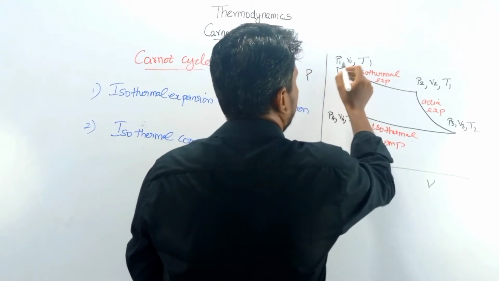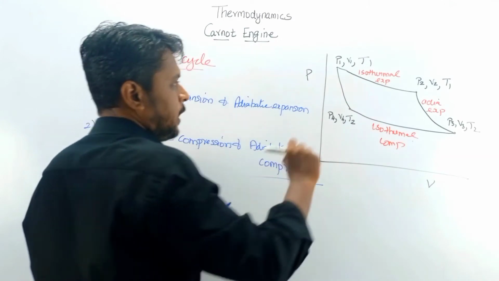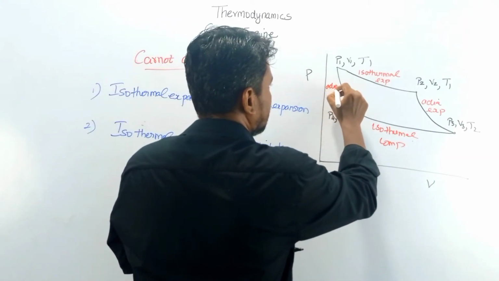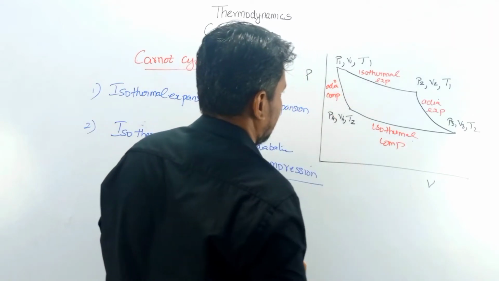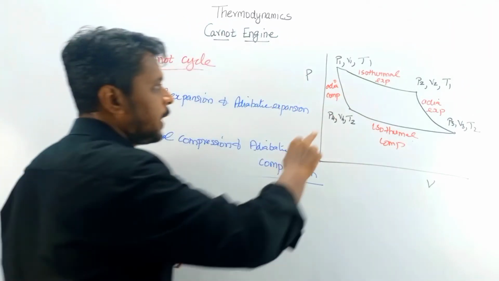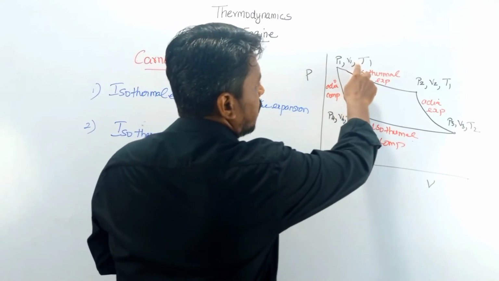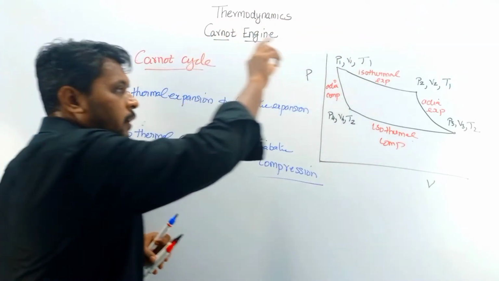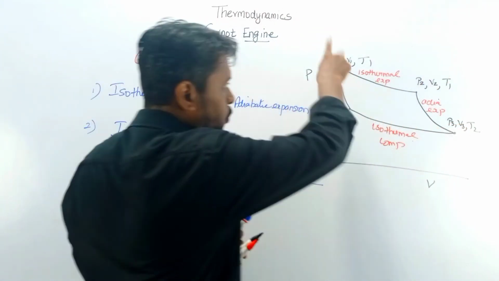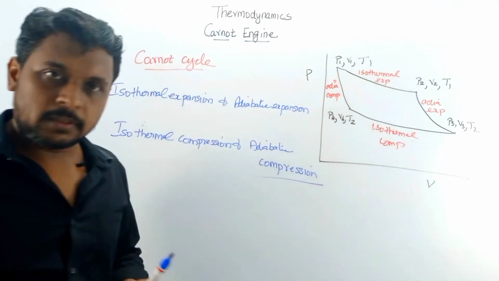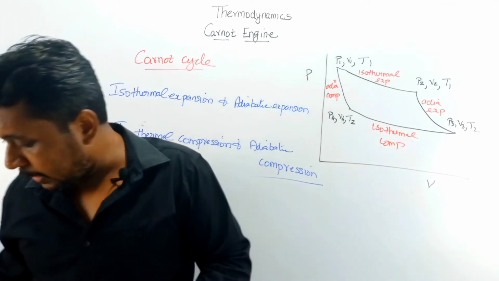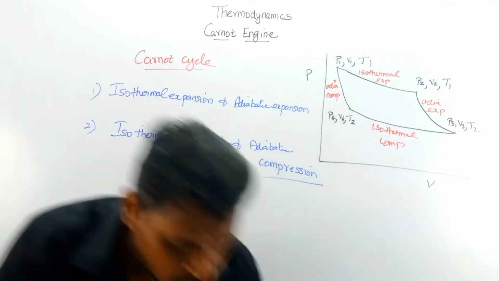Imagine this as P1 and V1. So this is adiabatic compression. See, from the starting point at T1, it goes to T2, and again it moves back to T1. This is possible only because we have considered these processes. So in the case of this adiabatic compression,